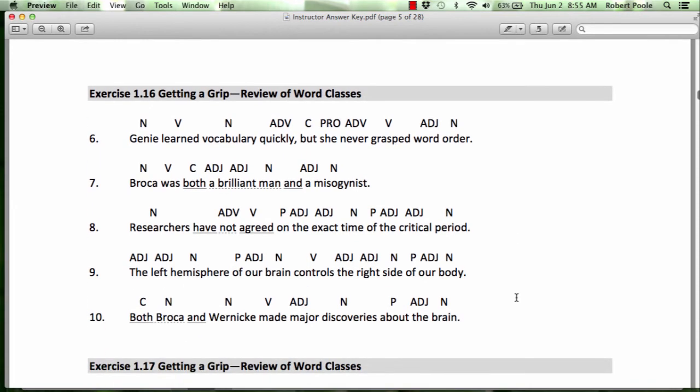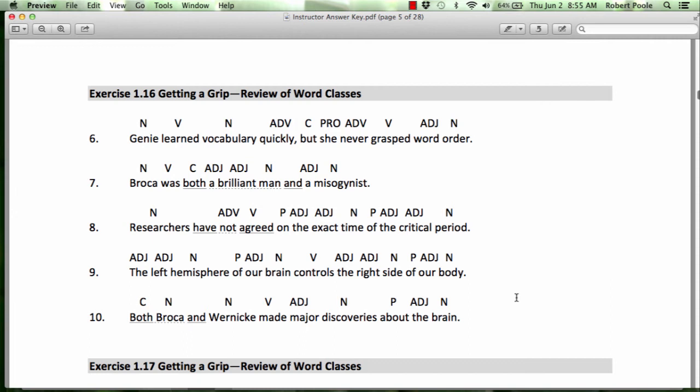1.16, I think I discussed some of these in the chapter review video. So I'll just look at 9 and 10 specifically. Of course, you can pause the video and check your answers. So in number 9, the, always an adjective. Left is telling us where or which side of the hemisphere, so which one, so adjective. Hemisphere is a noun. Of, the preposition. Our brain, so remembering that our, my, your, his, her, when those are followed by a noun, those are serving as adjectives.